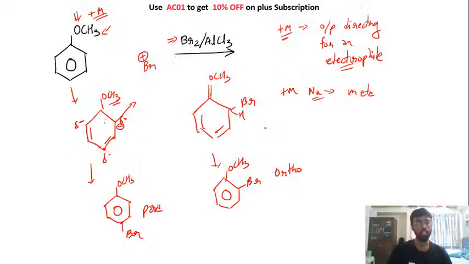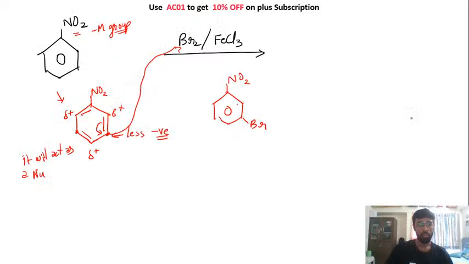So अपन ने देखा था in the case of a plus M group, you are getting ortho para products. ठीक है, even though your para will be the major product because of repulsion. Okay, but if you have a minus M group, you will have the meta product as the major product.